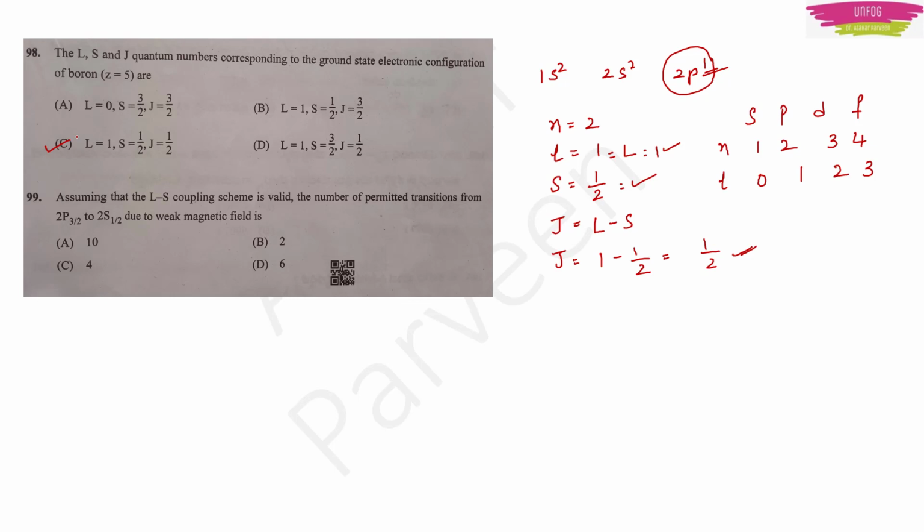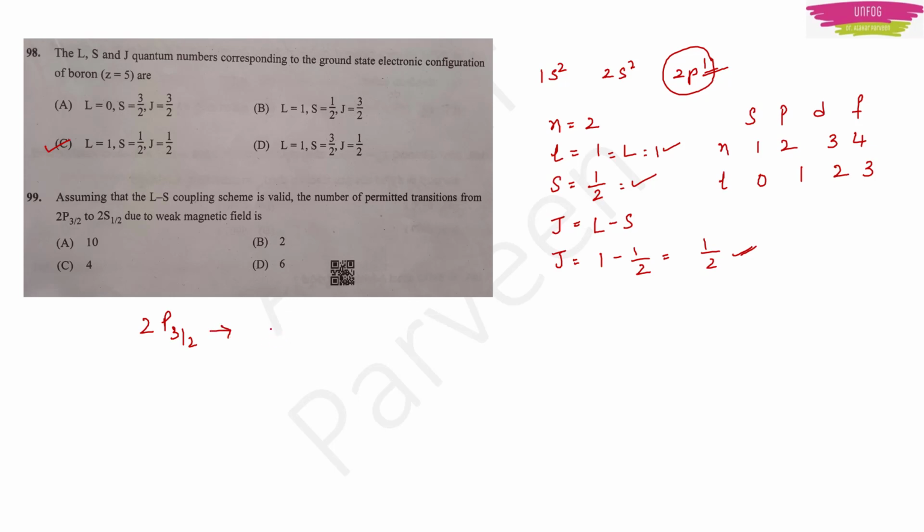Okay, next sum. Assuming that the LS coupling scheme is valid, the number of permitted transitions from 2p3/2 to 2s1/2 due to a weak magnetic field is. There are 4 options. Weak magnetic field means, as I told earlier, they are talking about the Zeeman effect. For 2p3/2, how many sublevels will be there?